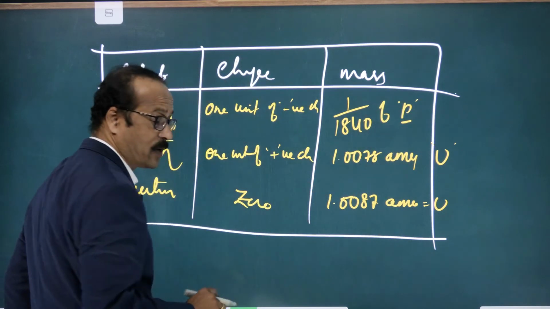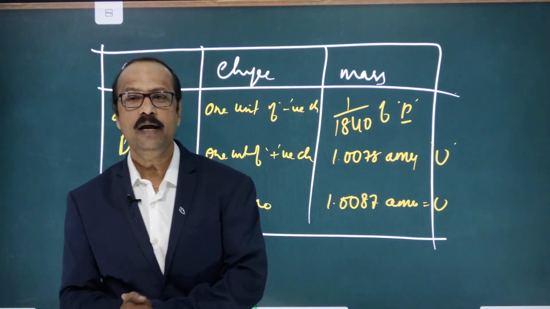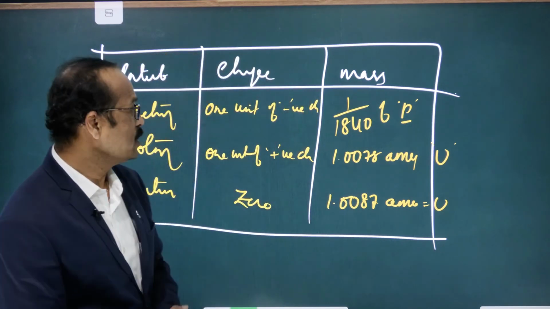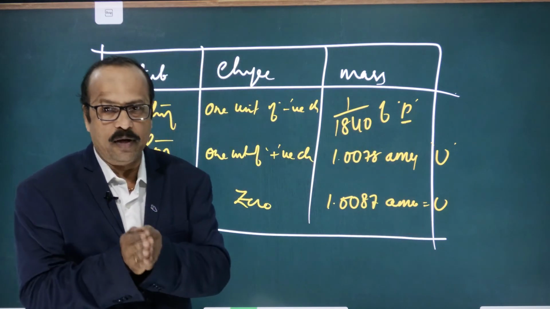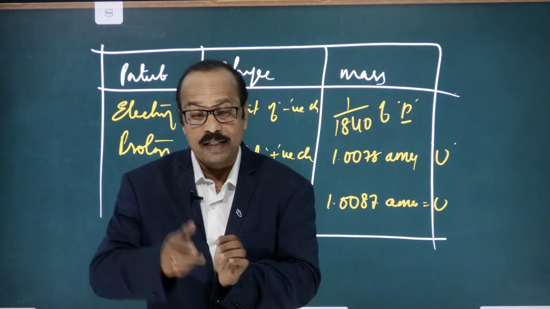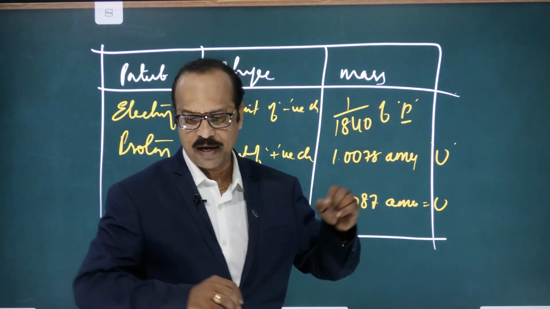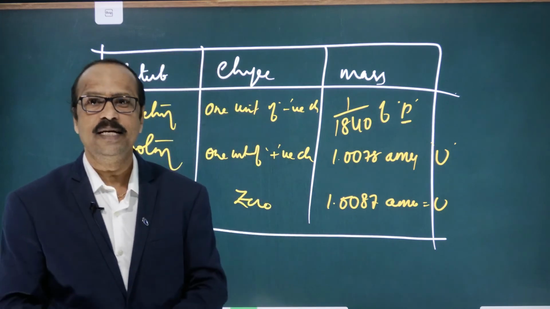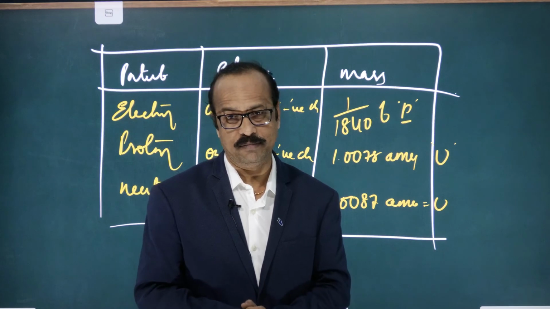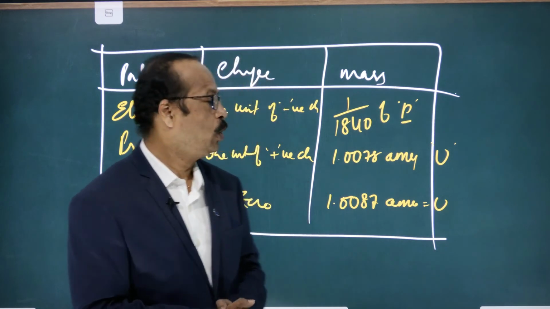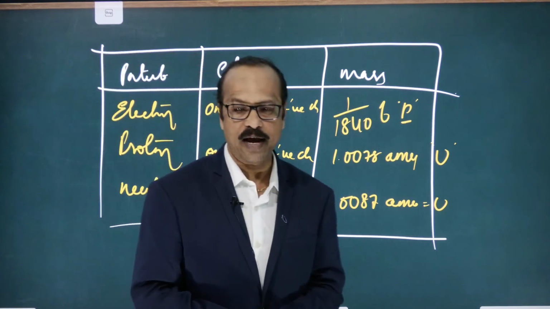The mass of the electron is approximately 1 by 1840th part of the proton. The meaning is that about 1840 electrons put together make the mass of the proton. So the electron mass is very, very less. It is negligible. Clear to you? So today, students, this is about the fundamental particles of atom.